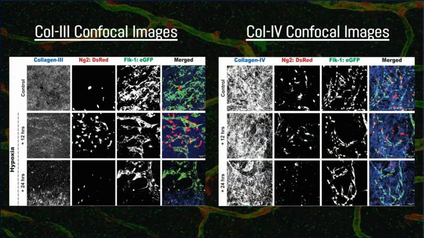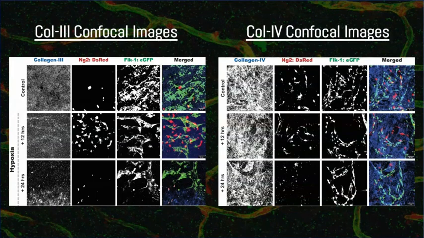However, something interesting was that DS-red signaling, which is the column to the right of that, increased in cells with 12 hours of hypoxia, indicating that more pericyte recruitment occurred, but at 24 hours, there was no signaling, which raises the question whether pericytes were actually able to differentiate under hypoxia or not.